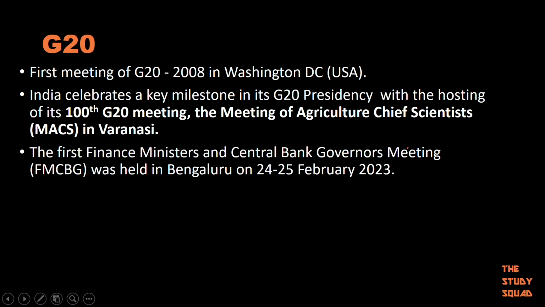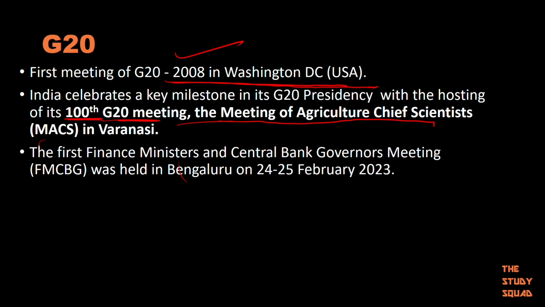Moving forward, the first ever meeting of G20 was held in 2008 in Washington DC, USA. Why is it also more significant that India is holding the G20 summit right now? India presided over the 100th G20 meeting. What was that meeting about? You should also know that. It was the Meeting of Agriculture Chief Scientists, MACS, in Varanasi. And where was it held? Varanasi. You should remember this also.